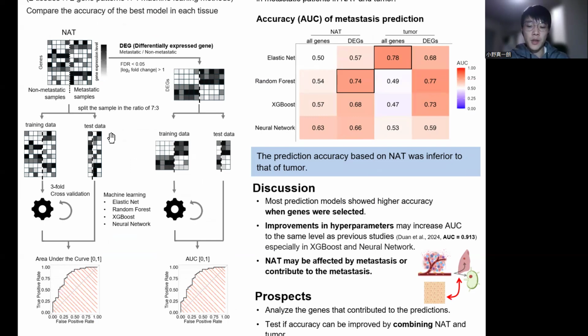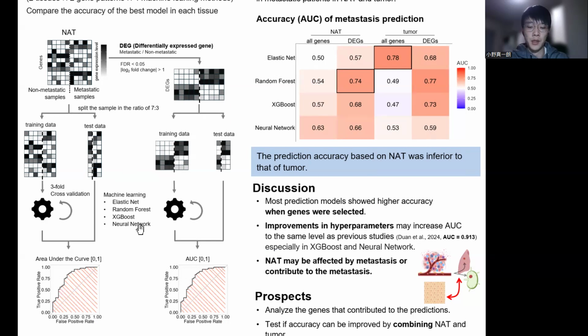To check the robustness of the prediction, we split the data into training and test data in a ratio of 7:3. The training data are then input to various machine learning models. The machine learning methods use the elastic net, random forest, XGBoost, and neural network.